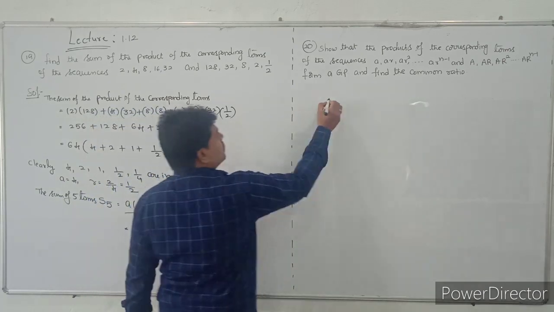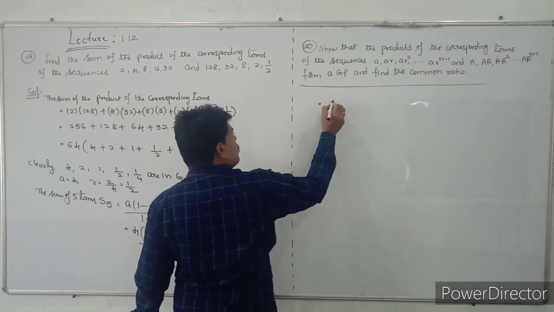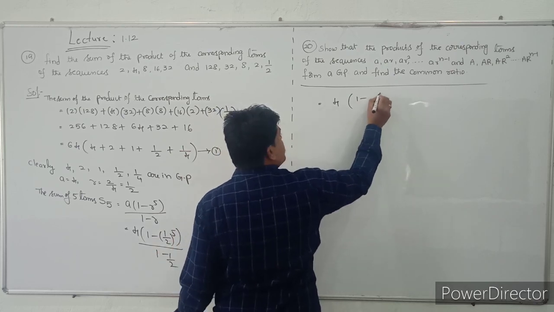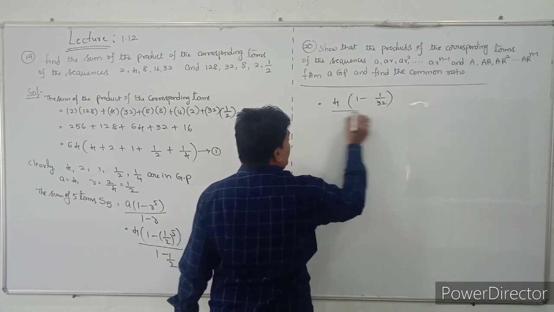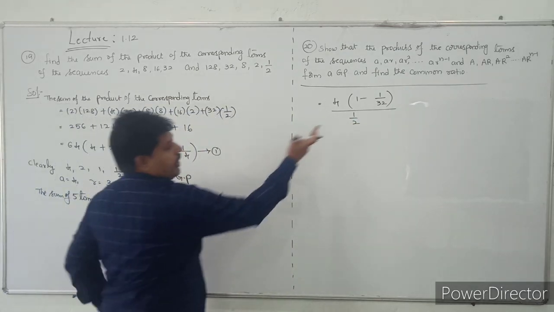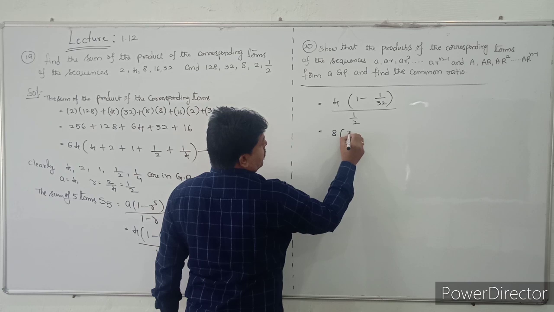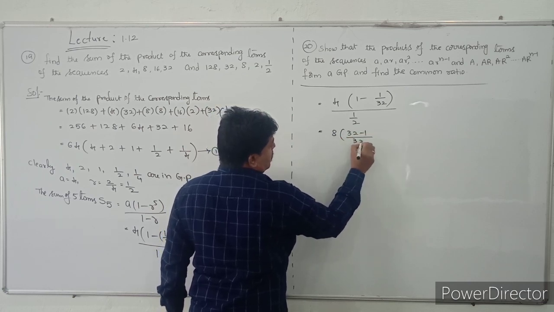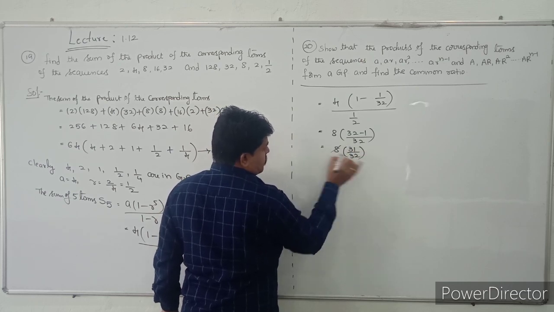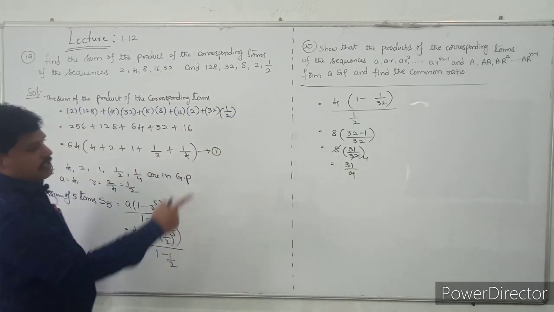So that is equal to 4 into 1 minus 1 by 2 whole power 5, which is 1 minus 1 by 32, by 1 minus 1 by 2, which is 1 by 2. Take this 2 to the numerator, it will become 8. 8 into, taking 32 as LCM, 32 minus 1 by 32. So that is equal to 8 into 31 by 32. You can cancel this value here, so it will become 31 by 4.